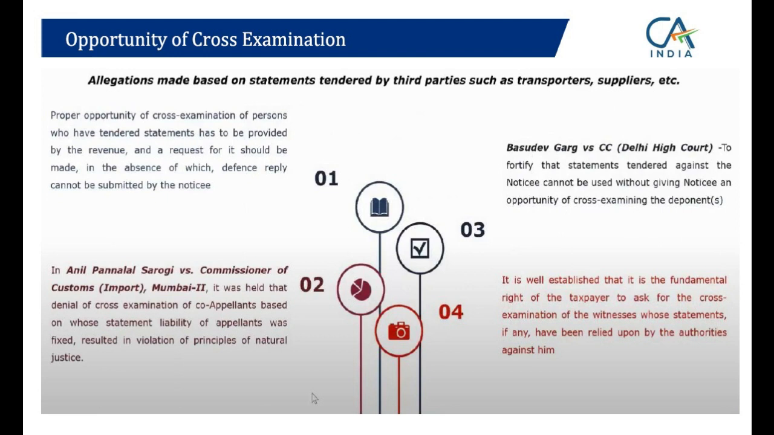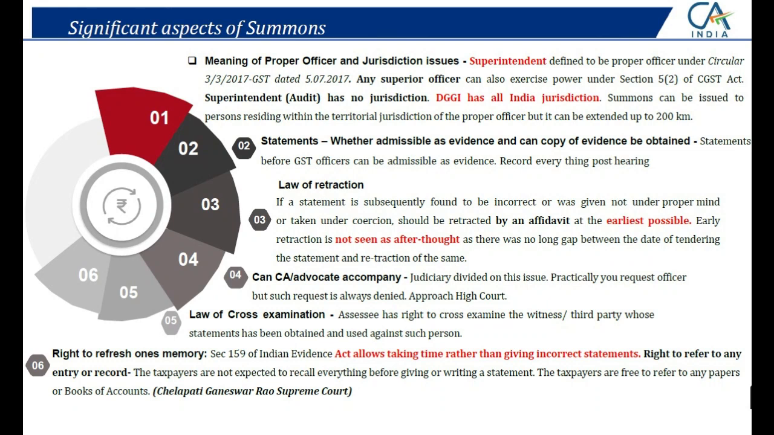There are so many case laws I mentioned here. Also here, you can go through these. These are all Supreme Court and High Court case laws. It's a settled law, right? Now, right to refresh one's memory.